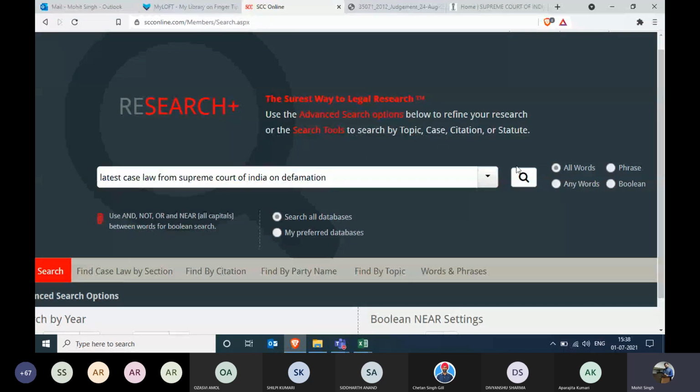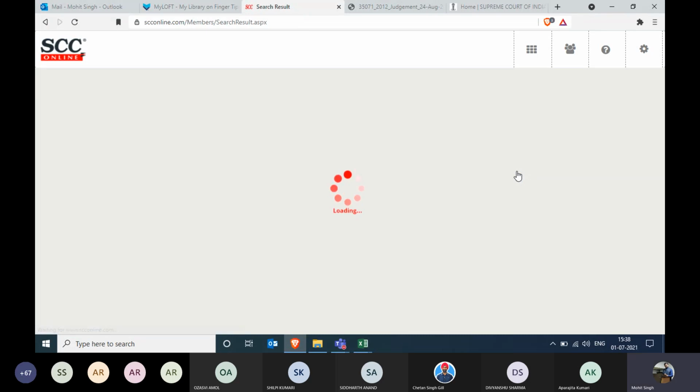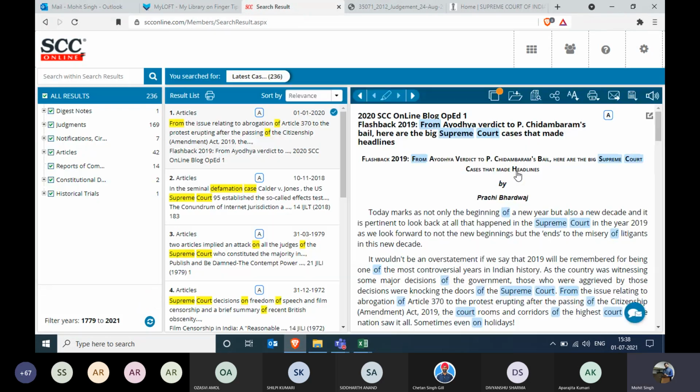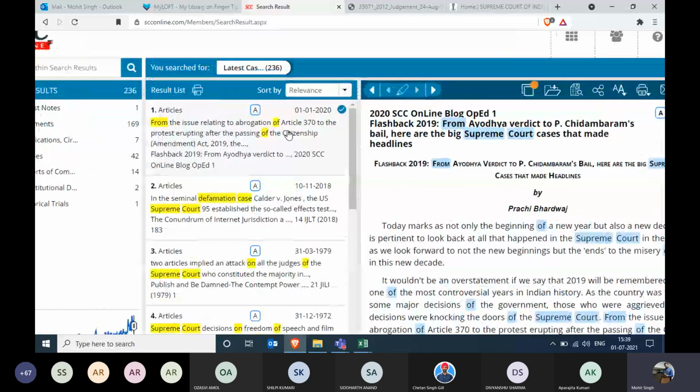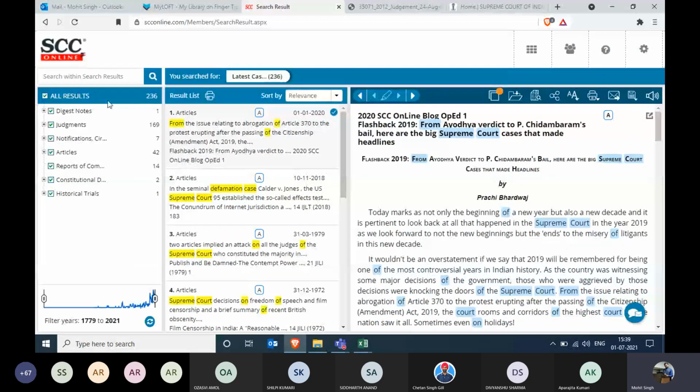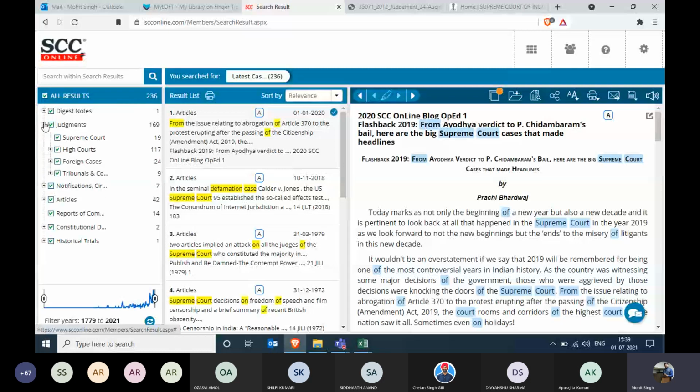Now let us try to hit the search and let us see what type of results we get. Certainly we have a huge number of documents in our database. Apparently, it has given us some handful of documents, 236 to be precise. In the 236, some of them are articles. How can I see? In the middle screen, I have the icon A. Icon A represents that we are looking at an article. We do not want to see articles. We'll go to the judgments. We'll go to the Supreme Court only.